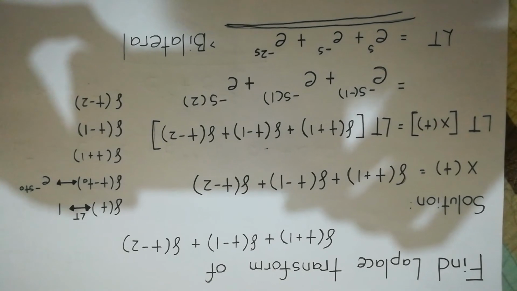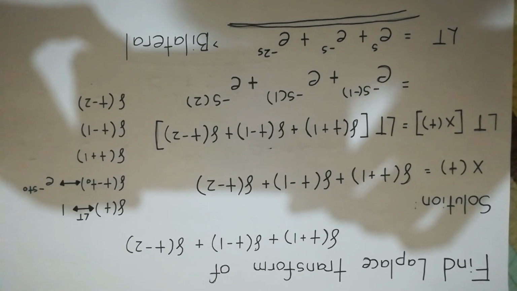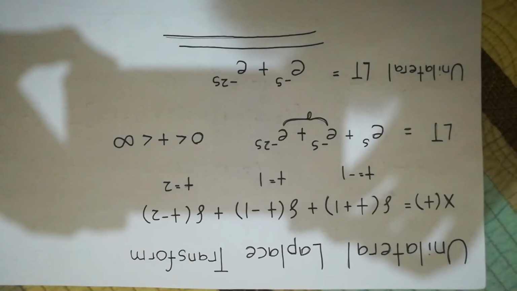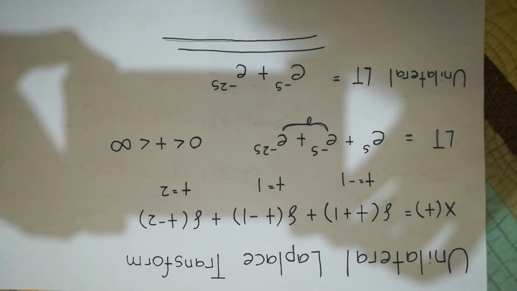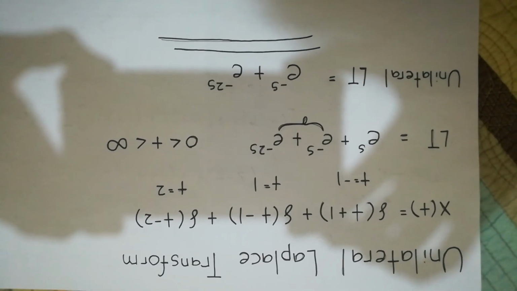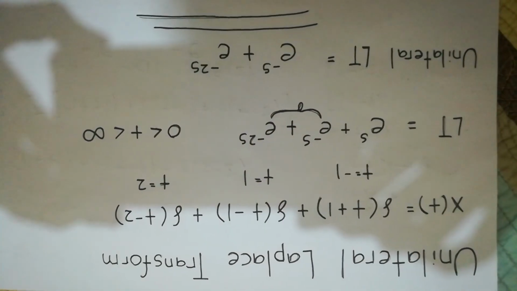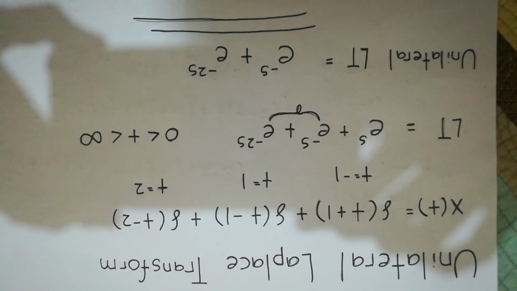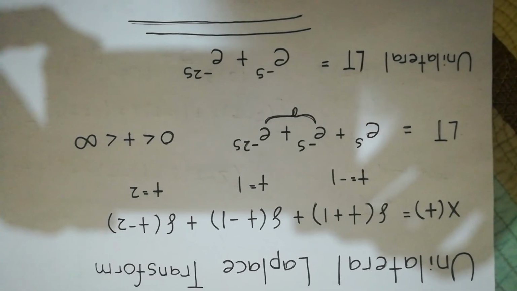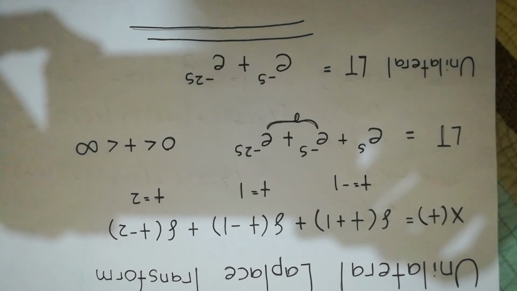Sometimes, they will ask for the unilateral Laplace transform. The unilateral Laplace transform only covers values between 0 and infinity. Whatever the values of t that is between 0 and infinity will only be considered.